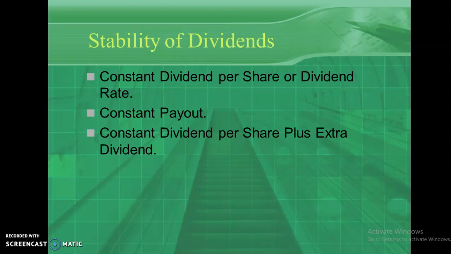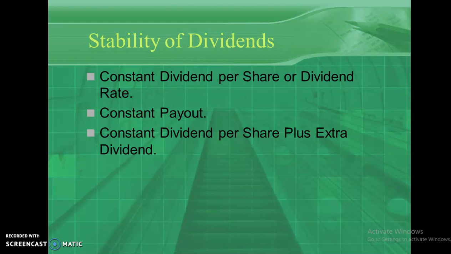That's known as constant dividend per share. Suppose the total dividend amount is 10 lakh rupees and the total number of shares is 1 lakh. So 10 lakh divided by 1 lakh, every year the company will pay dividend per share of 10 rupees to the shareholders. This is one type of policy adopted by the company.